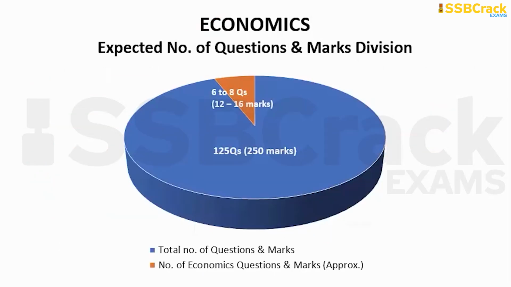So as I told you, the weightage is less. You can expect only 6 to 8 questions from the economics portion, and there will be questions from economic development in India, regional and international security issues, and human rights, including the indicators as well. So if you correct the questions from economics, you'll score 12 to 16 marks.